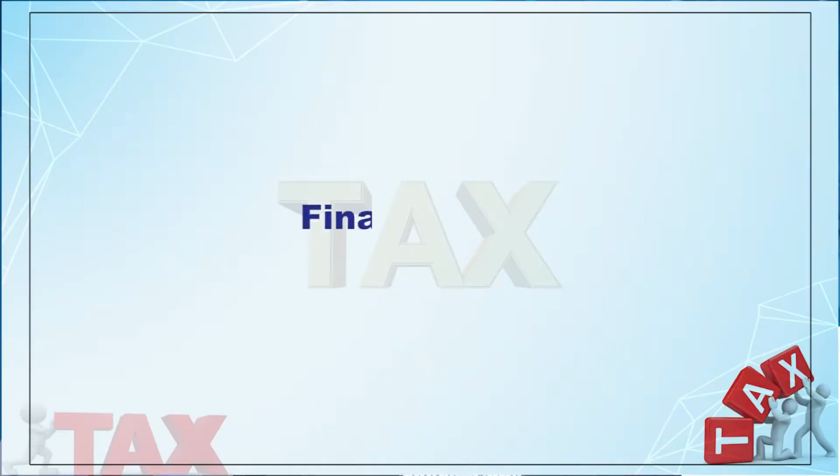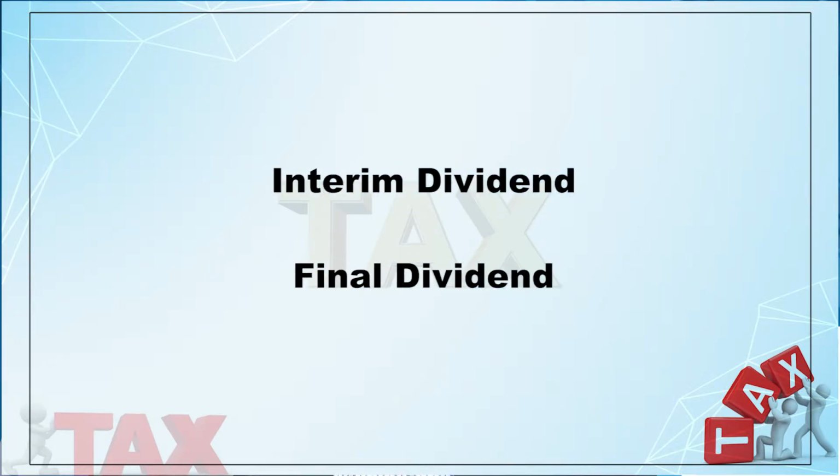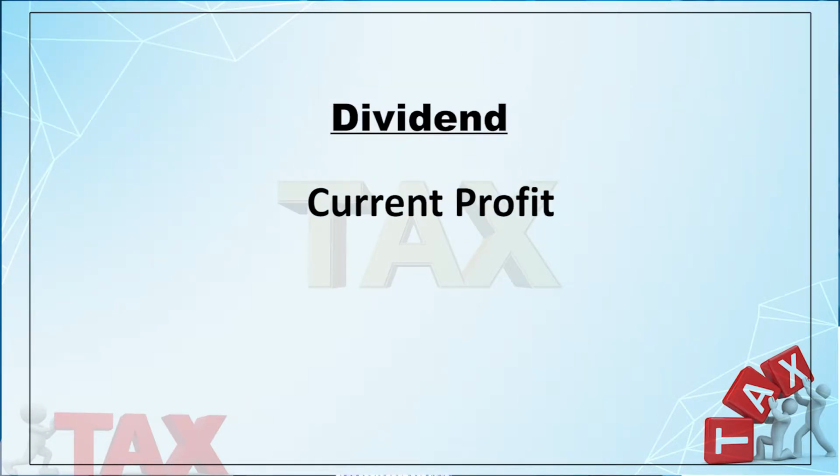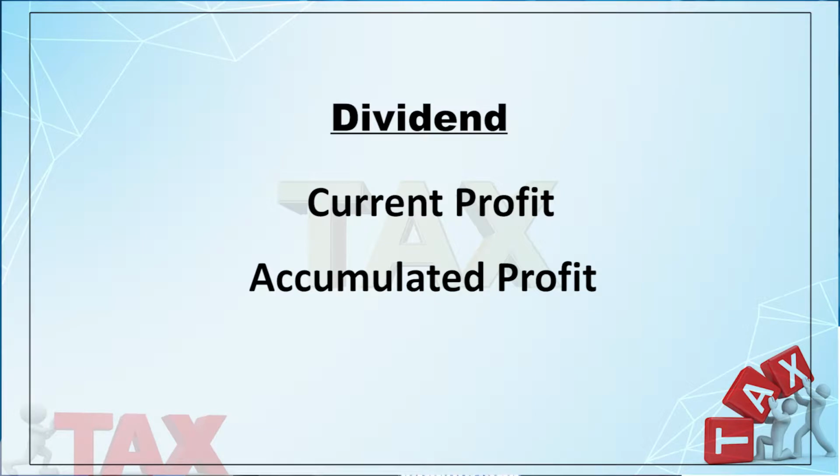And final dividend is the dividend which is paid after closing of the financial year, at the end of the financial year. So, this is interim dividend and final dividend. Now, the dividend can be distributed or paid out of current profit or the accumulated profit.